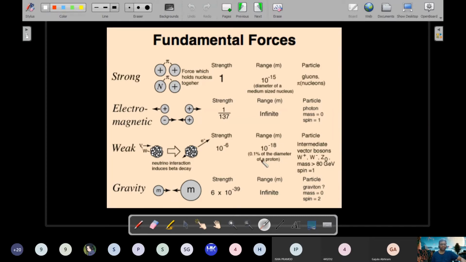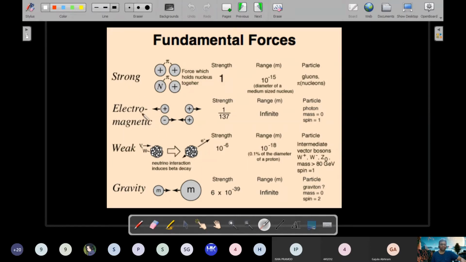Okay, right. So you'd see in comparison to the proton size, this range is approximately 0.1% of the diameter of the proton. Very small value and very small range, smaller range than this one. So if someone asks you out of these which has the least range, then it should be weak nuclear force. Which has the least strength, then the cup goes to gravity. Gravity has the least amount of strength as compared to any of these three forces.